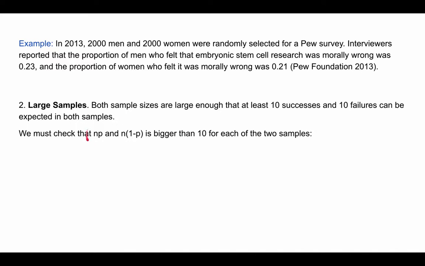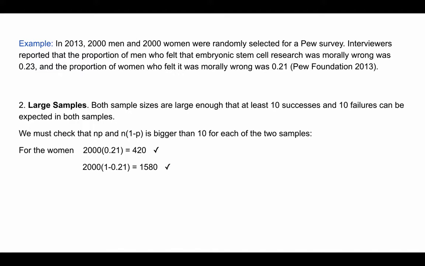Now, n is the sample size for each group, and so that's 2,000 for both the men and the women, and then p is the sample proportion for each of these groups. So for the men it was 0.23, and for the women it was 0.21. So for the women, we would do 2,000 times 0.21, check that this number is bigger than 10, which it is. And then we would do 2,000 times 1 minus 0.21, and we check that this number is bigger than 10. So both of these numbers are bigger than 10, so we're good for the women.